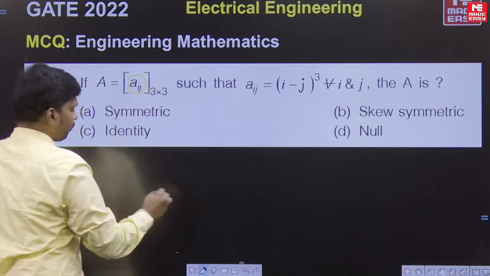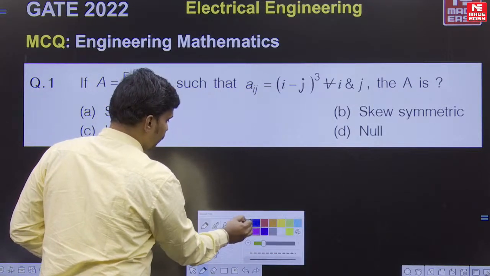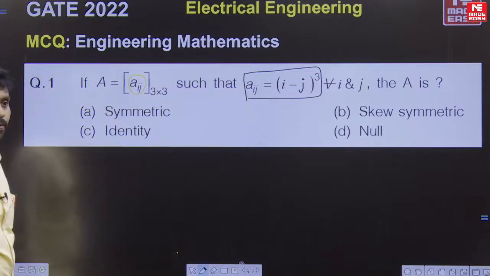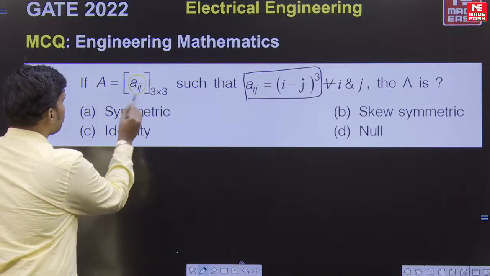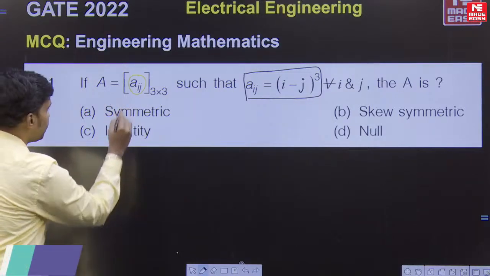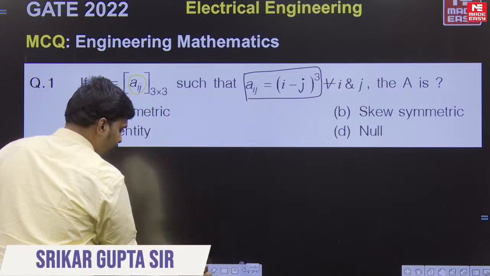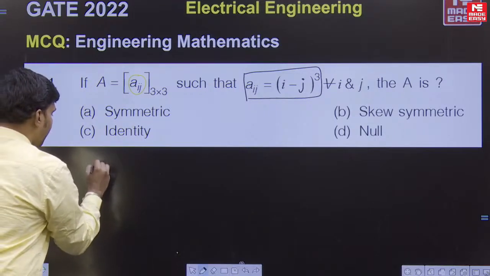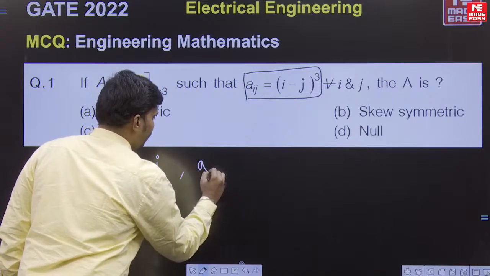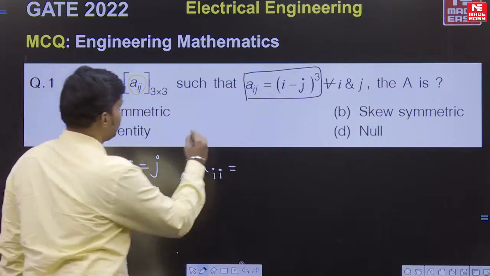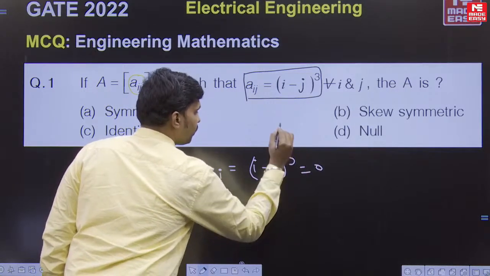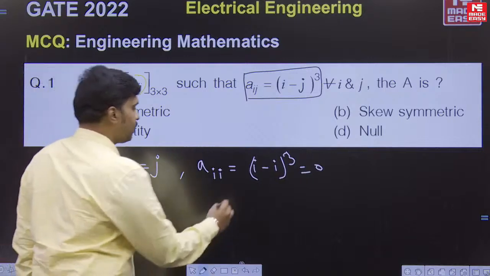Here Aij is given, and the Aij definition is given as (i minus j) whole cube. So let me write here. Then what about this matrix? Is it symmetric, skew symmetric, identity, or null? Simple. Here you can see that for i is equal to j, we have aii, which are the principal diagonal elements. So this will be (i minus i) whole cube, which is equal to 0.